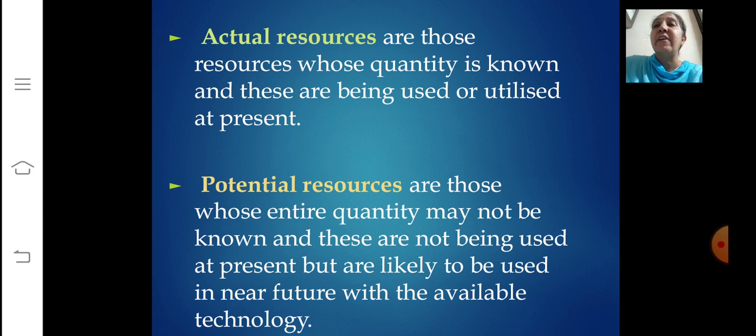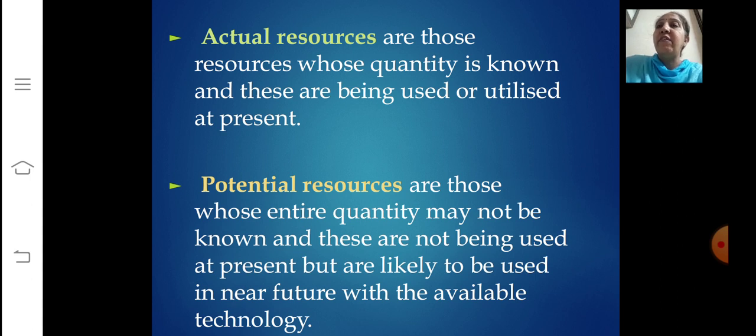Now here let's try to understand the meaning of the term technology. What is that? It is the application of the latest knowledge and skill in doing or making things. So by using available technology, the resources which are not presently used but can be used in the future are called potential resources.